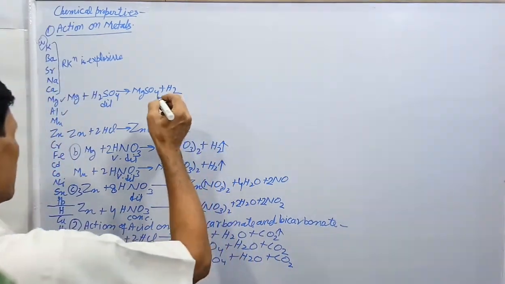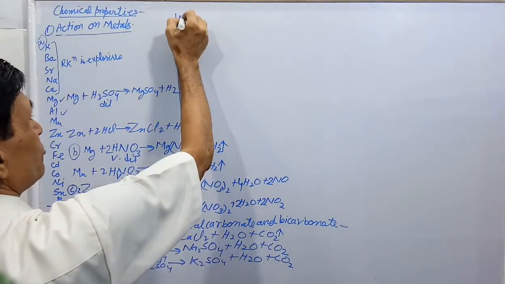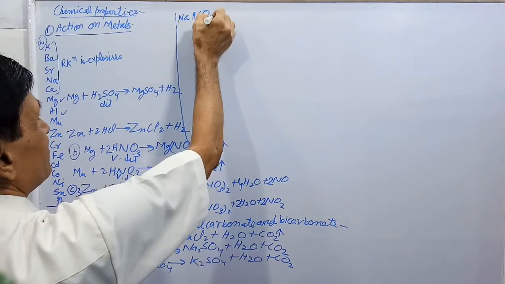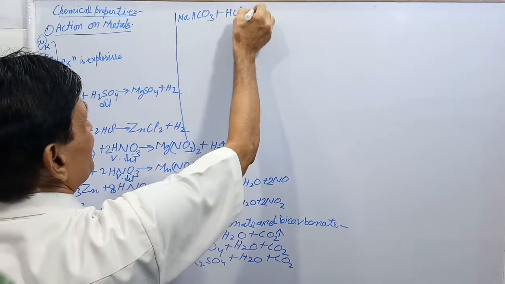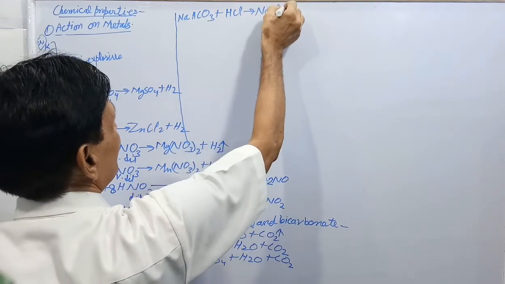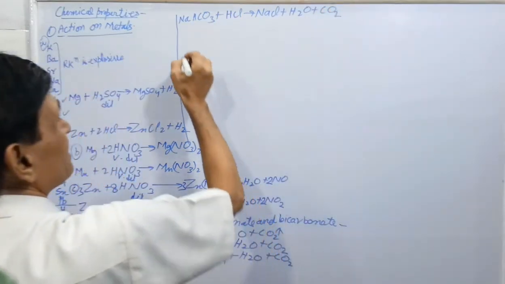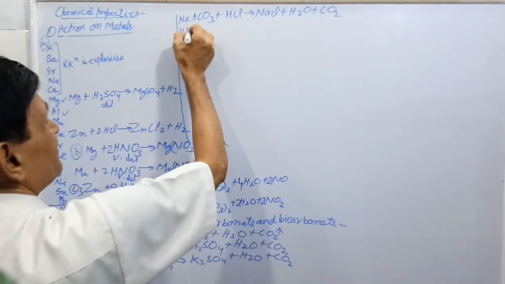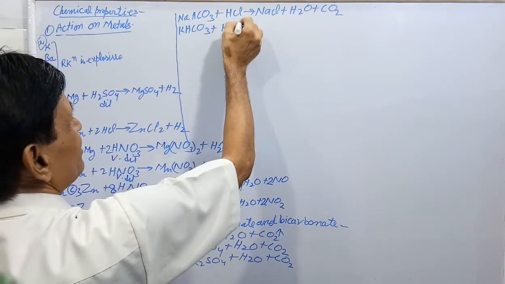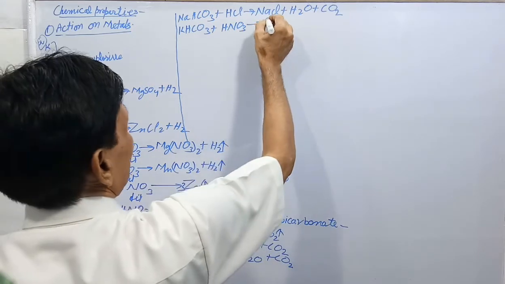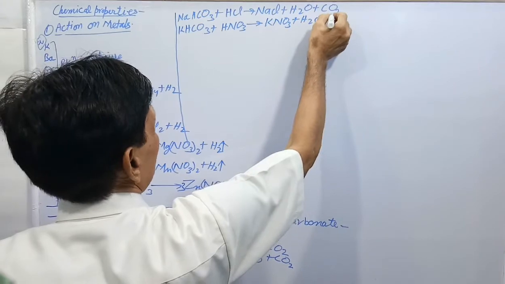Some more reactions I am telling you here. NaHCO3 reacts with dilute acid like HCl to form respective salt NaCl plus H2O plus CO2. KHCO3 plus HNO3, any acid we can take, forms KNO3 plus H2O plus CO2.